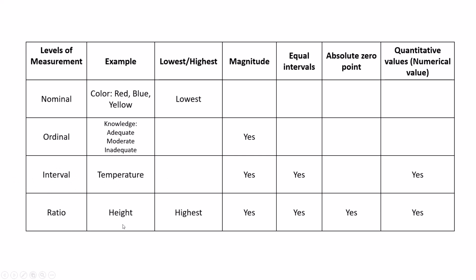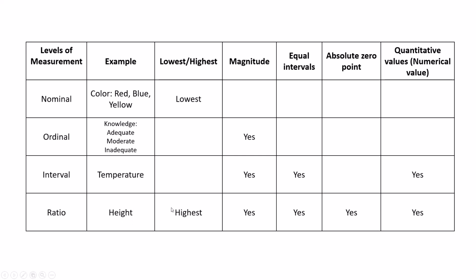And ratio actually starts from 0. If the values start from 0, then it is called ratio, because it will not go to -1, -2. For example, height starts from 0. In height we cannot say there is -1, -2. So height is the example.